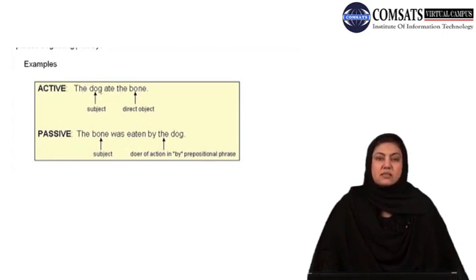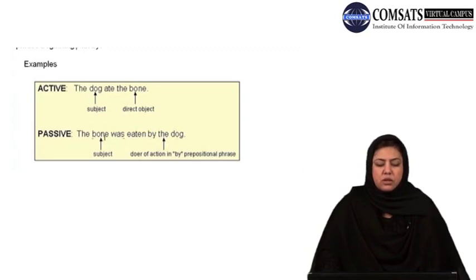Now if you look at the sentence, the dog is the subject, whereas the bone is the direct object. What you have to do to transform the sentence into passive form is that this part, the bone, that is the direct object, would come as the subject of the sentence. On the other hand, what was originally the subject of the sentence, that is the dog, would come at the position of the object. This is the doer of the action, and see, the doer of the action is in a by prepositional phrase. So by comes before this doer of the action.